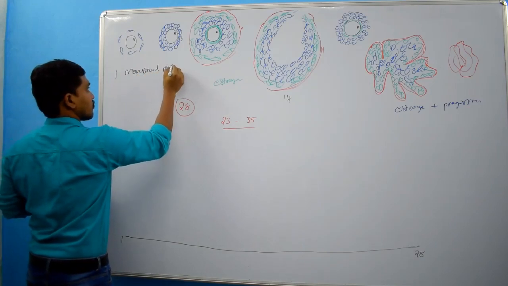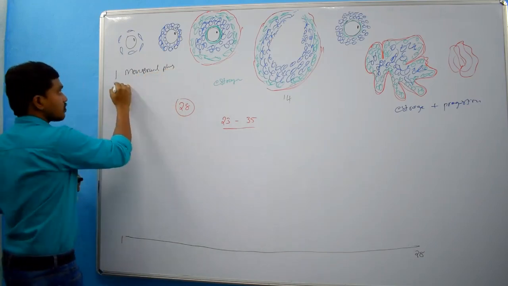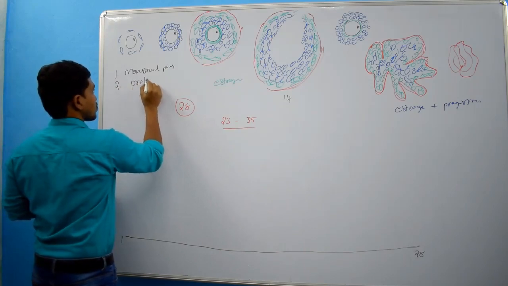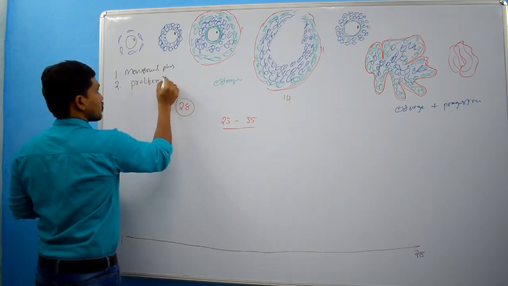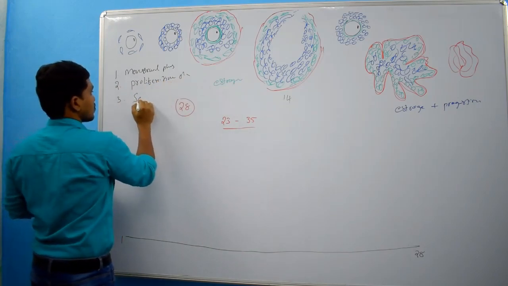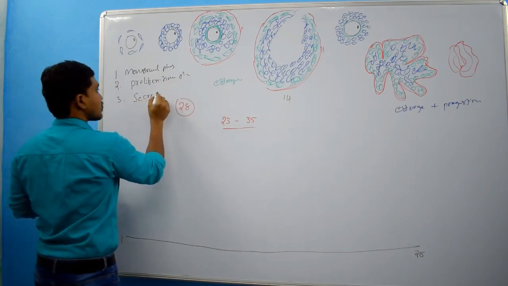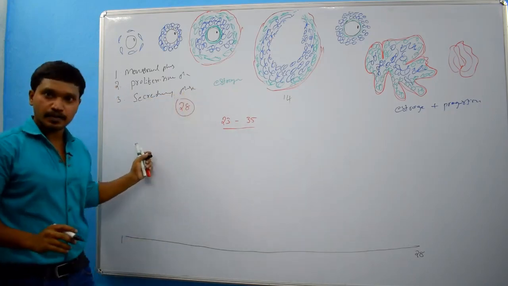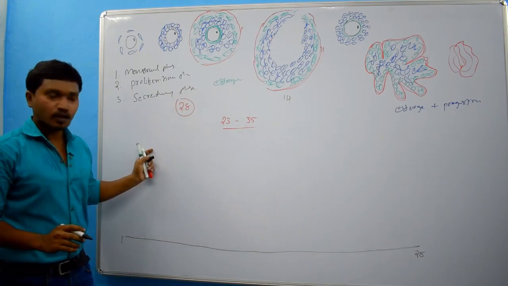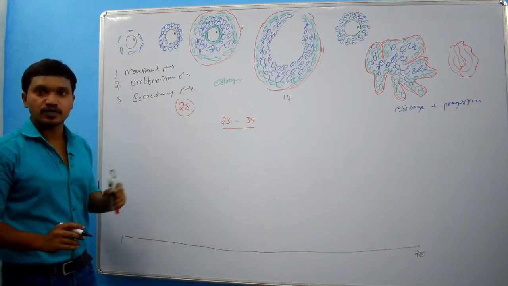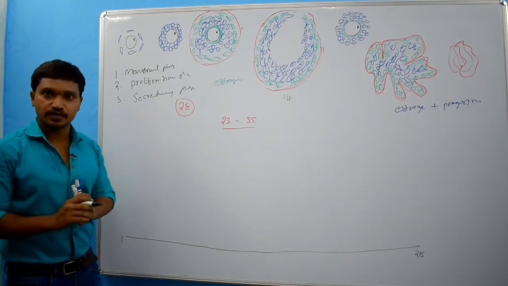Second one is proliferative phase. 3, secretory phase. Clear? Of course, at the end of the secretory phase, there will be one more phase. That phase we call the ischemic phase.